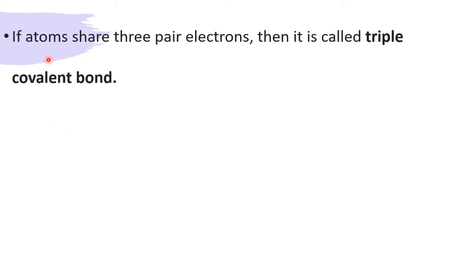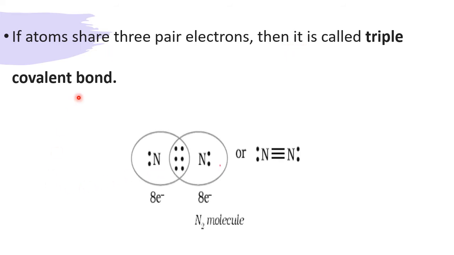If atoms share three pairs of electrons, then it is called a triple covalent bond. I have taken a straight example of N2, and here the same is repeated. I have given this one for your assignment.